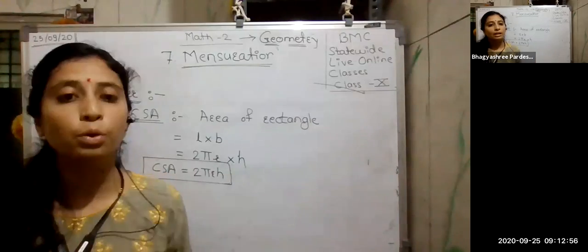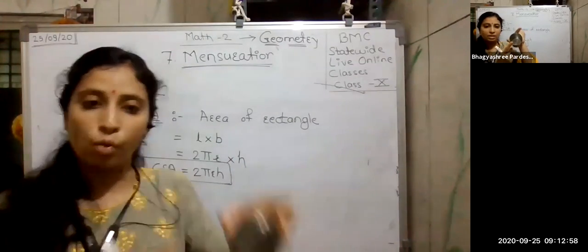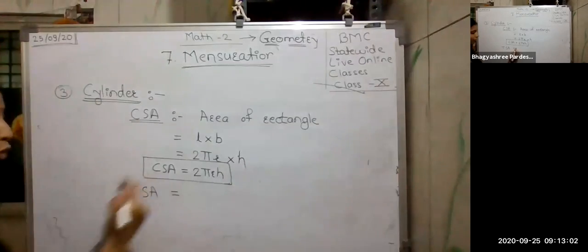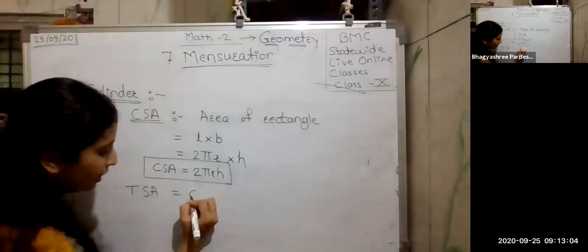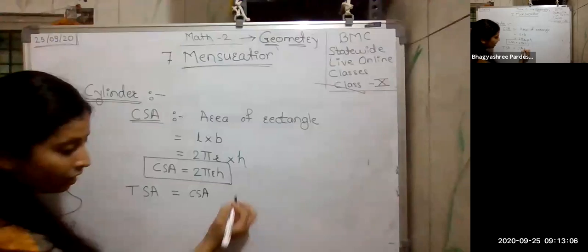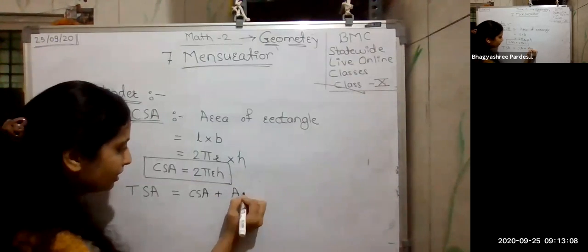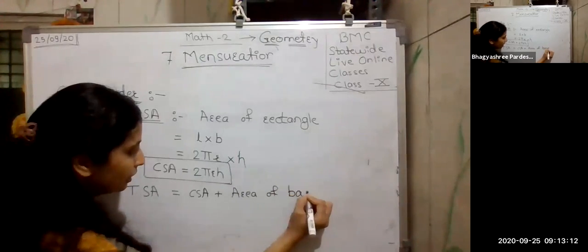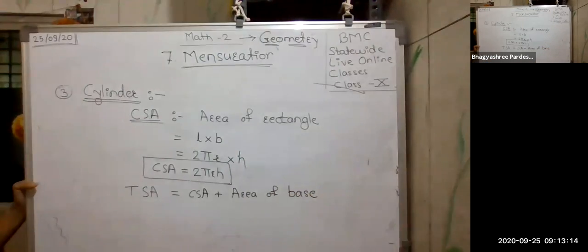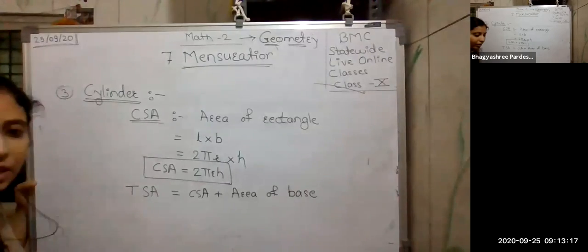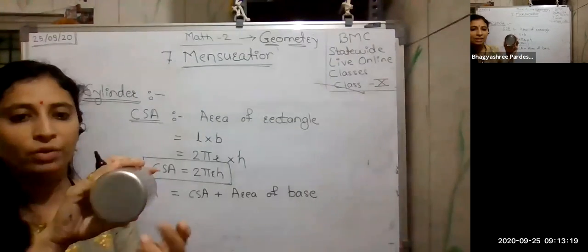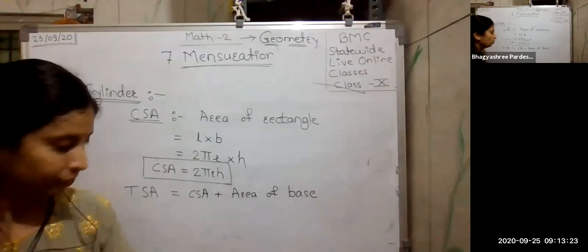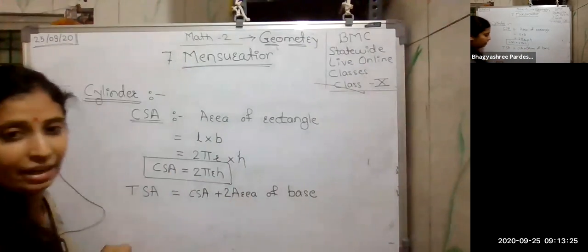This is also one of the surfaces of a cylinder. So the total surface area is simply the curved surface area plus the area of the base. But how many bases do we have? We have two bases. Obviously it is a glass, so the upper part is hollow, but it is also a base here. So plus twice the area of the base.